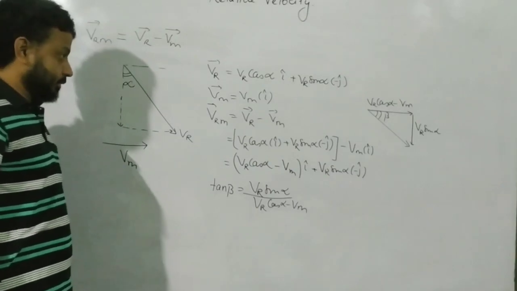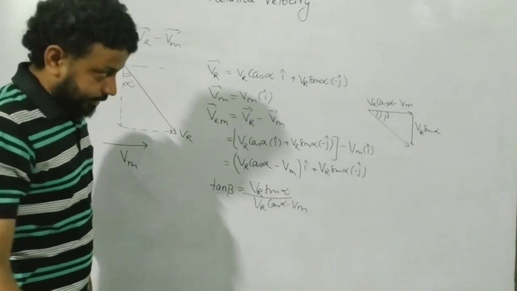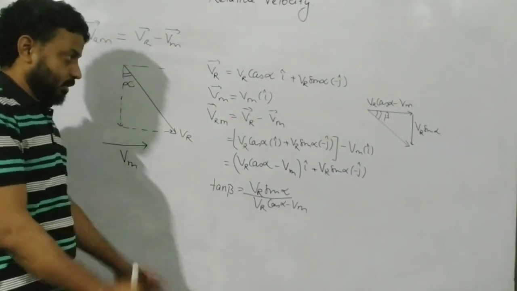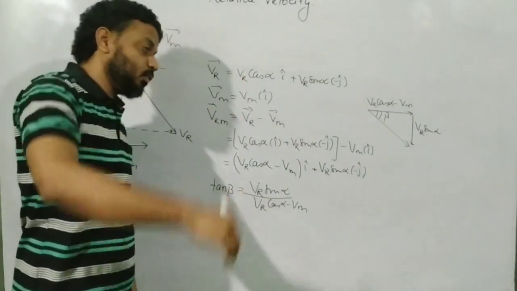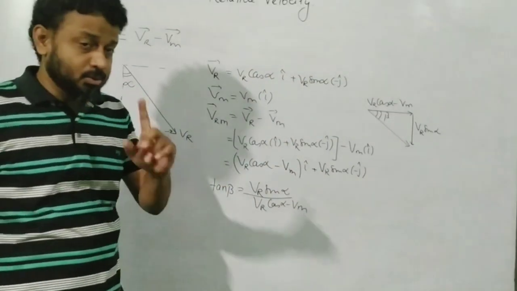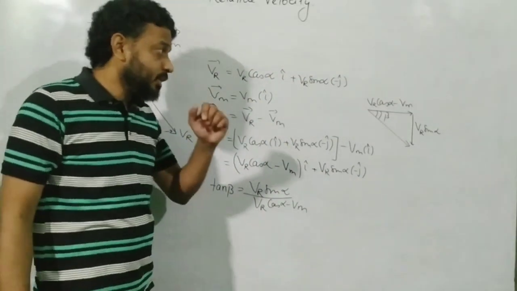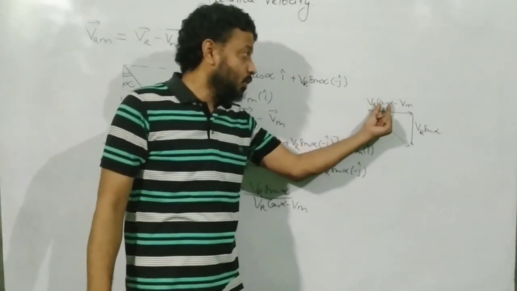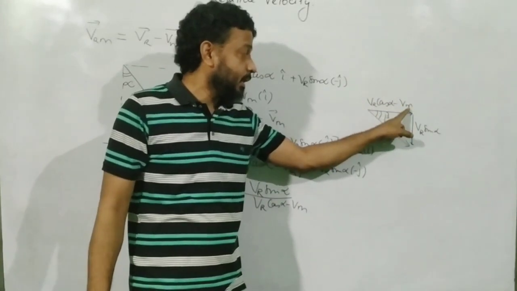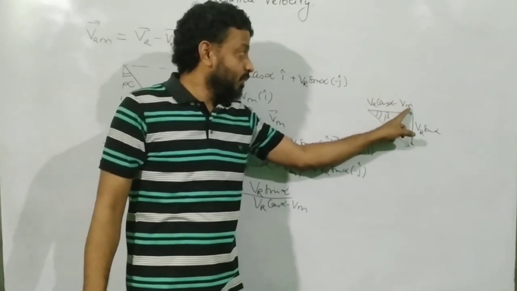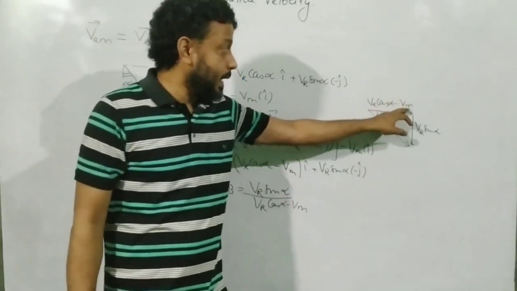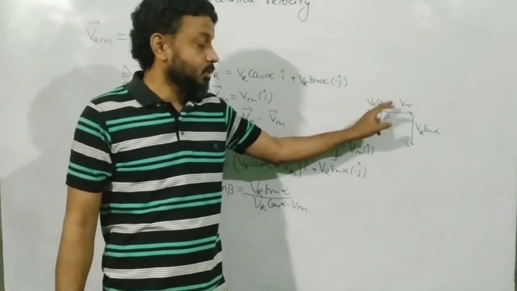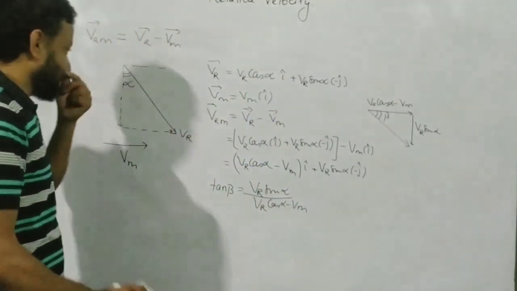Okay. Now you might be wondering one thing, that even if the rain is coming like this, what if I run very fast? Good question. If I run very fast so that my VR cos alpha becomes lesser than my running speed, when Vm becomes more than VR cos alpha, I will discuss a very interesting result with you here.